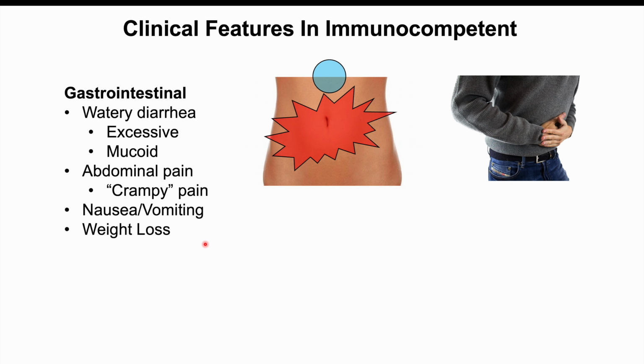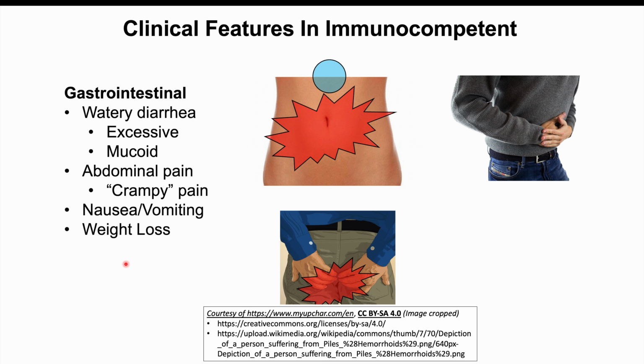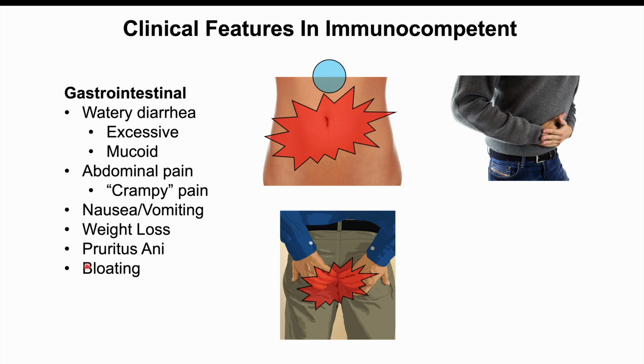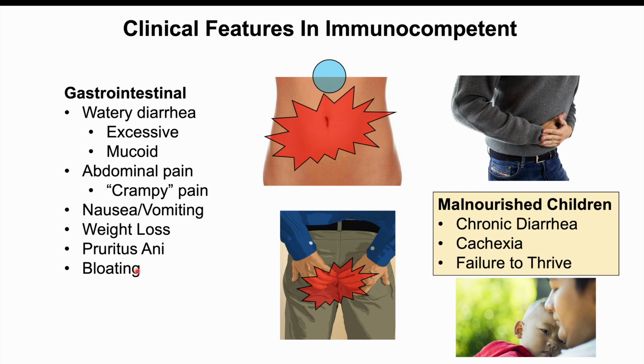Malabsorption can occur, so individuals may have issues with absorbing fats, so they can have steatorrhea. They can have issues with absorbing vitamin B12 and some other nutrients as well, so this can cause weight loss. Some patients can also experience pruritus ani, which is an itchy anal area, and they can also experience bloating as well. And if there's infection in children, it can lead to malnourishment. Malnourished children with this infection can often have chronic diarrhea, cachexia, and failure to thrive. Those are some important signs and symptoms of infection in children.